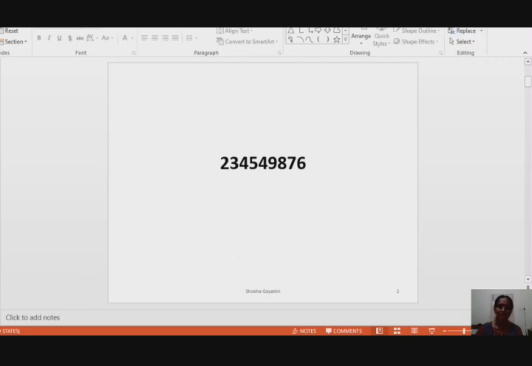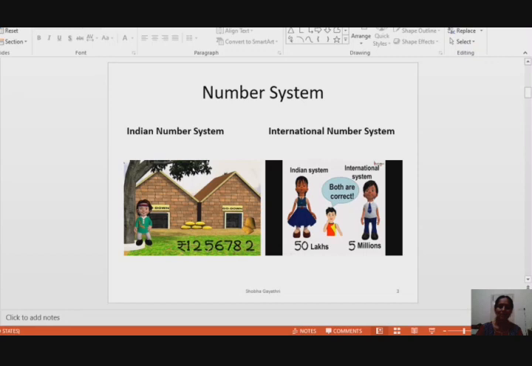Children, can you read this number? If I write it like this, you are confused about which system to follow to read the name, right? So, to read the number name, you should insert commas. To insert commas, you should know the place values. With the place value chart, you can read this number in the Indian system and the international system. You should know the place values first.